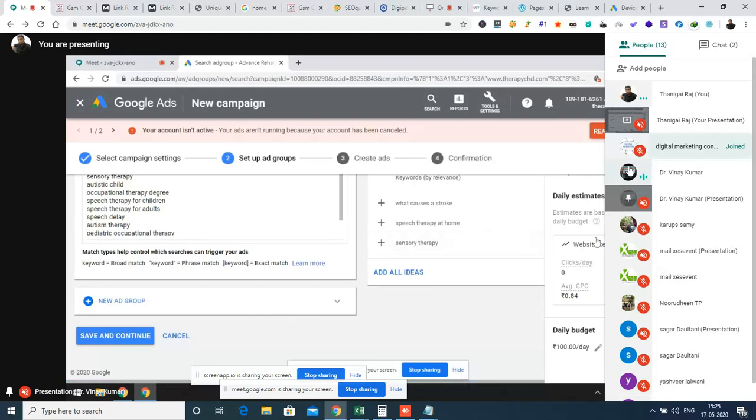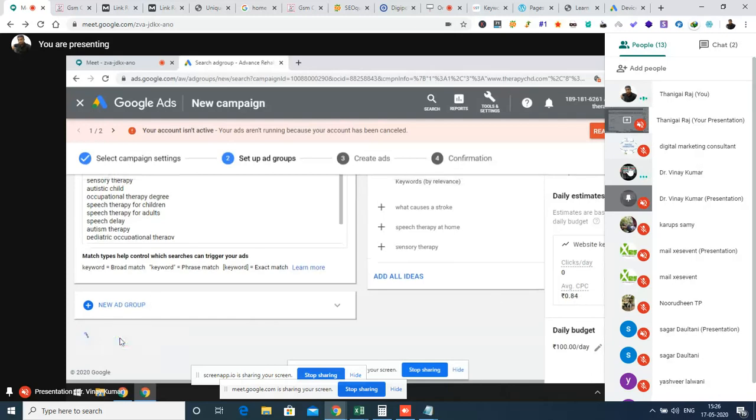Here, what is given is the daily estimate. That is an estimate of how many leads you will get and the average cost per click you will get, and every day for this 100 rupees will be shown there. But you don't need to worry about that. Usually the things will happen. Okay, you save and continue.